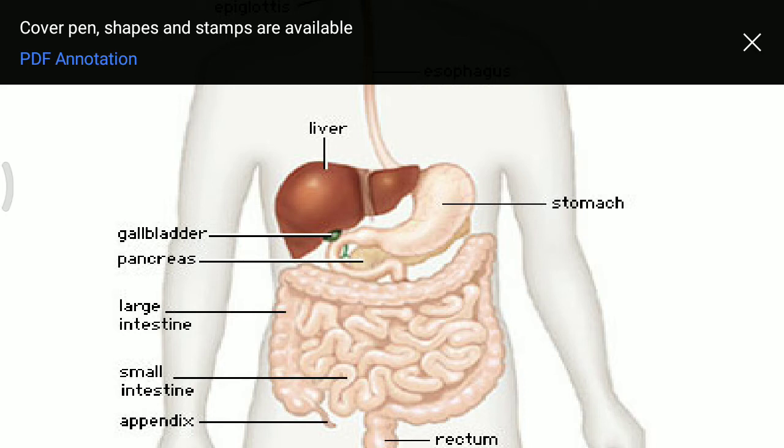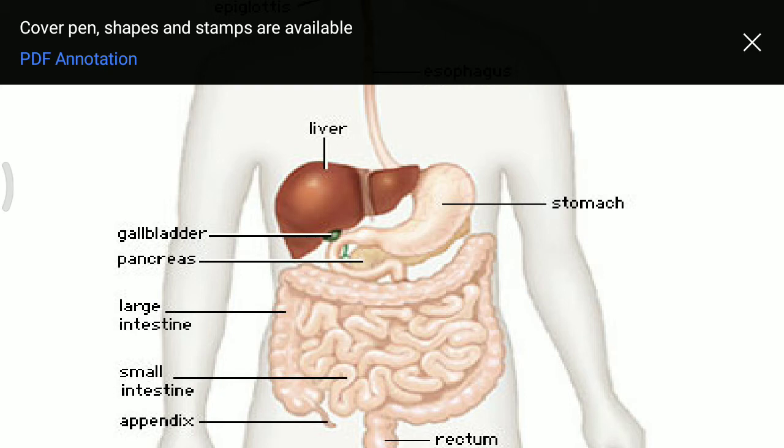Here the largest gland of the human body, the liver, also opens through. The liver and the gallbladder both open through a common bile duct in the first part of the small intestine, that is known as the duodenum. The duodenum arises from the stomach. The small intestine is C-shaped. From one side, another gland also opens here, that is known as the pancreas. So, the stomach opens into the small intestine.